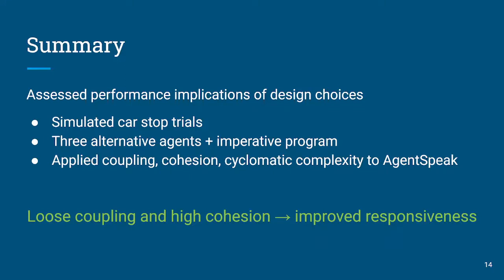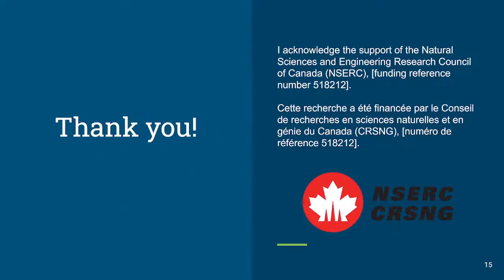And in doing that, we found that looser coupling and higher cohesion seems to be tied to improved responsiveness of the agent. That's seemingly being tied to the rule deliberation and the processing that goes along with that. Of course, this was inversely related to cyclomatic complexity.